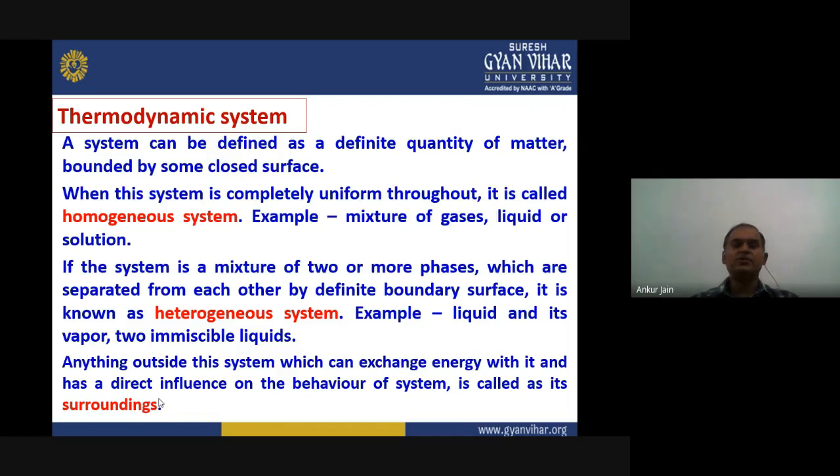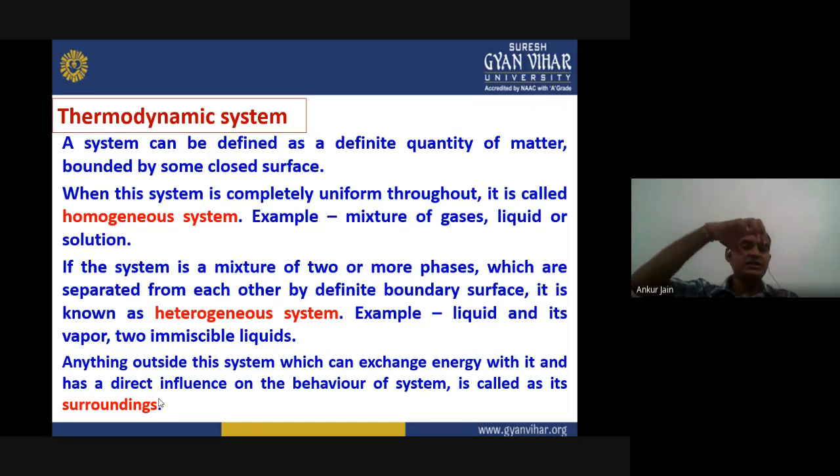Now let us come to the second system, that is the heterogeneous system. A system is called heterogeneous if it is a mixture of two or more phases which are separated from each other by a definite boundary surface. The example for this system is if we take some liquid, for example water, and we heat it and there is some vapor generation.